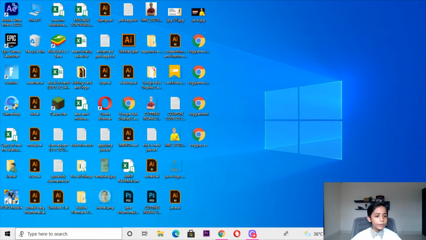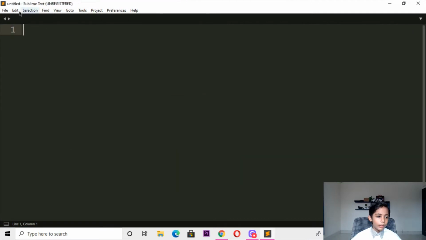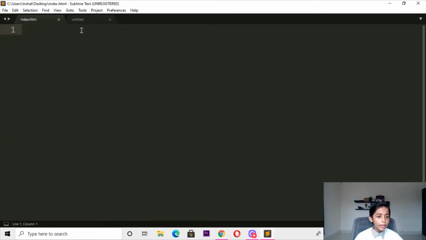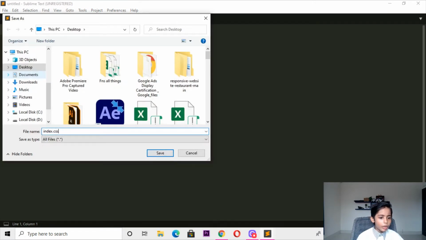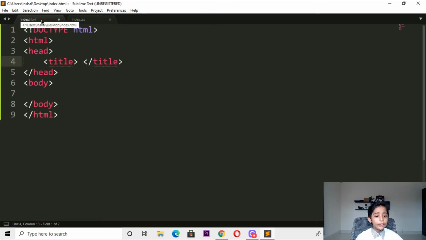Okay, so let's start. Here I will open Sublime Text, create a new file, and write index.html. Then I will create another file and write index.css. In the HTML file, I will write the html document.